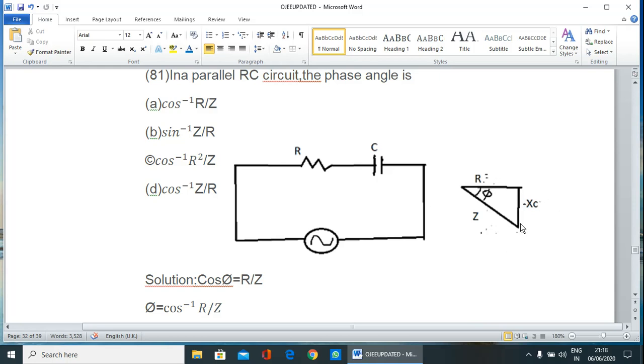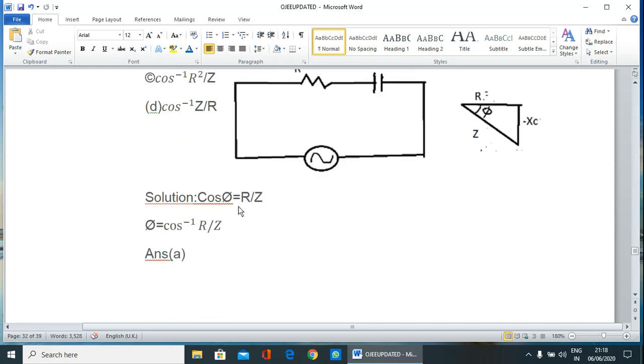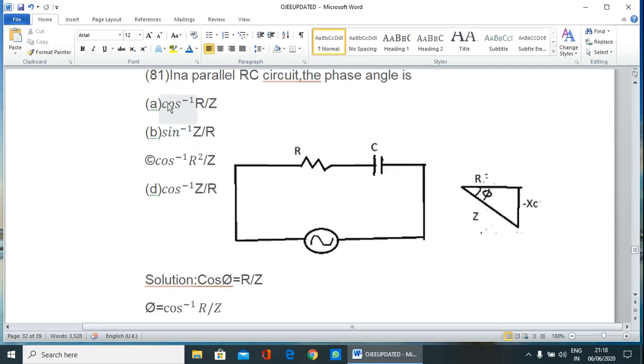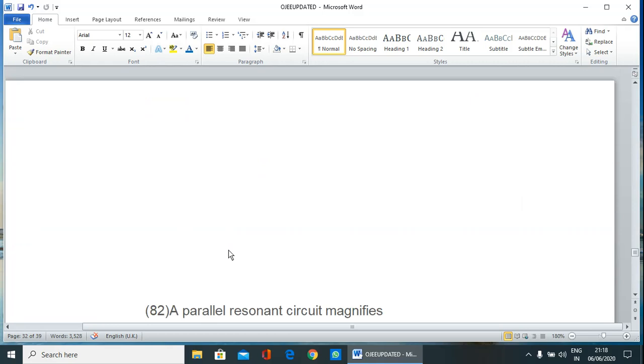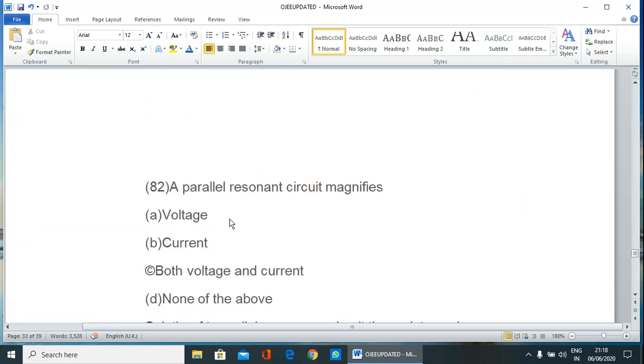So here, in the same way, we can find out the phase angle phi. So the correct answer is cos inverse R by Z. So let us see the next question.